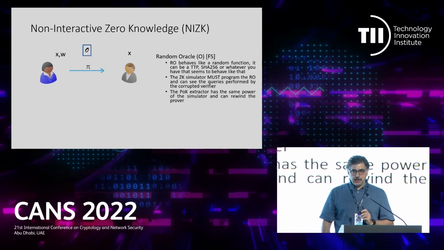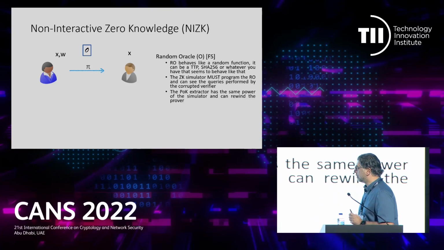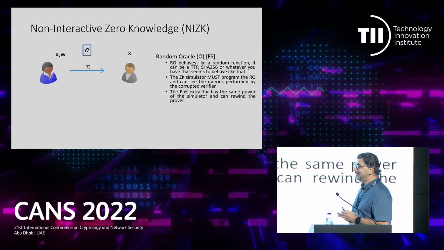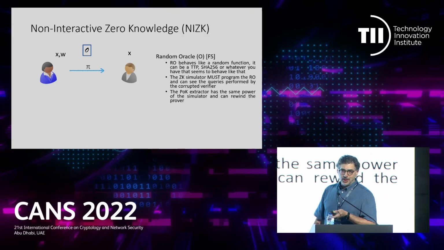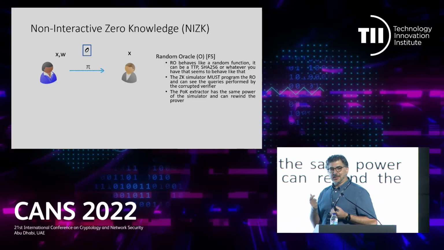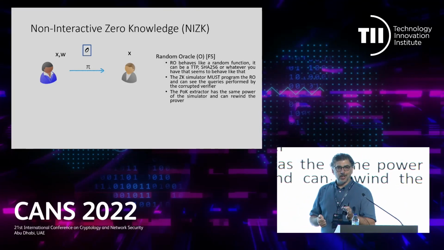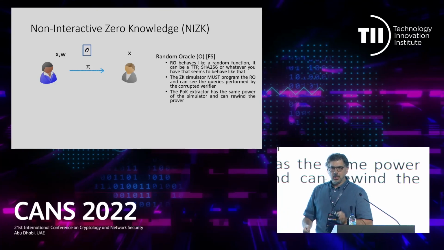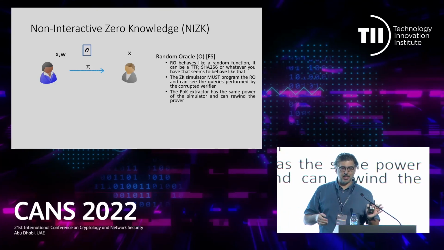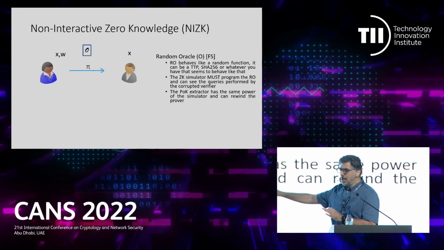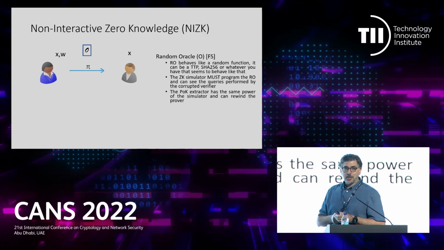So there is another setting to obtain non-interactive zero-knowledge proofs, and it is the random oracle model. So basically, we assume there exists a random oracle. It's kind of also related to the previous assumption, because what is a random oracle? A random oracle is somebody that receives an input and answers with a random answer. Okay, a random string as an output. If you ask another question, another query, there will be another random answer. If you ask the same question twice, you get the same answer twice. Okay? So this can be a third party, again, like before. But actually, the situation is slightly better.